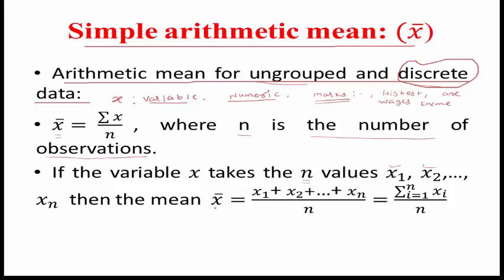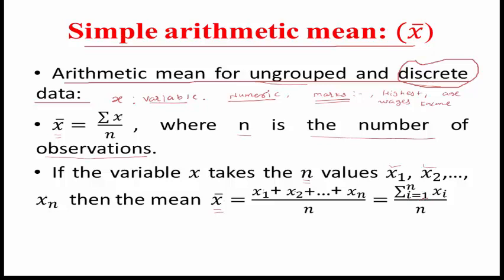Then the mean x bar is the sum of all the values of x, x1 plus x2 and so on plus xn, divided by n. In short notation, this can be written as summation i equal to 1 to n of xi, where i varies from 1 to n.